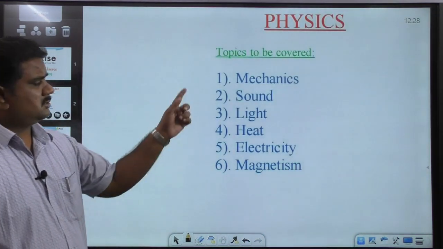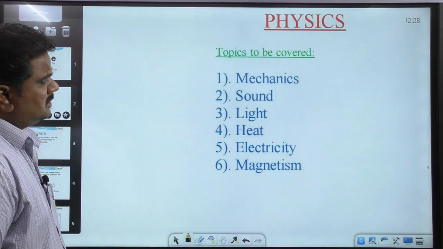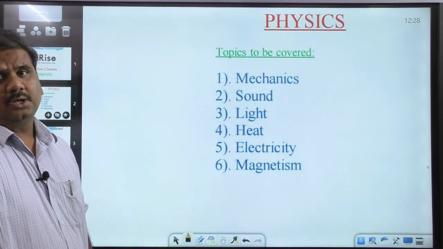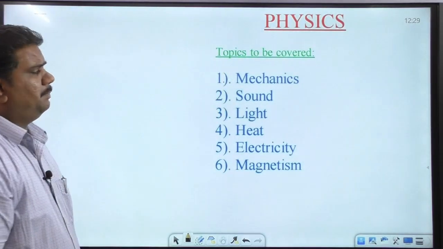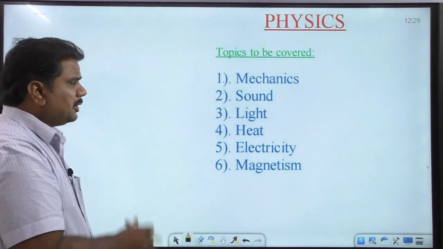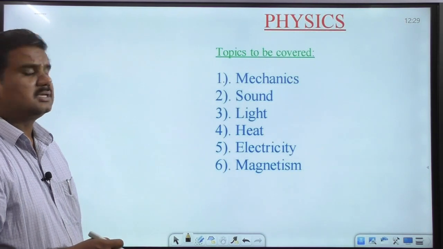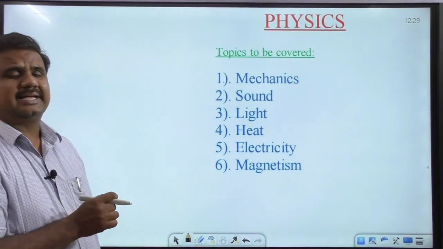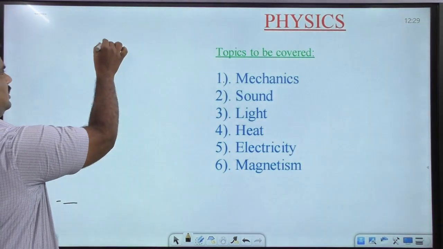Now in the case of physics, these are the topics that we are going to discuss: mechanics, sound, light, heat, electricity as well as magnetism. Mechanics, basically speaking, is a very broad topic. All these topics, from mechanics to magnetism, have to be covered based on the NCERT textbooks from 6th to 10th classes.